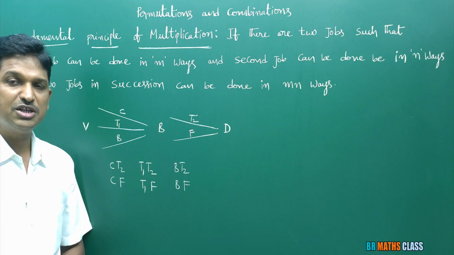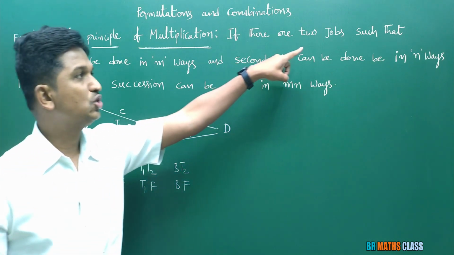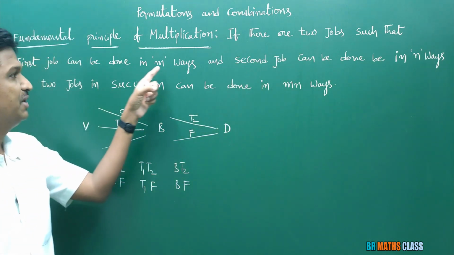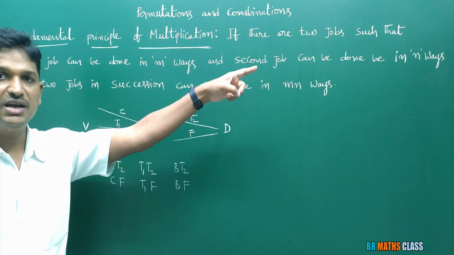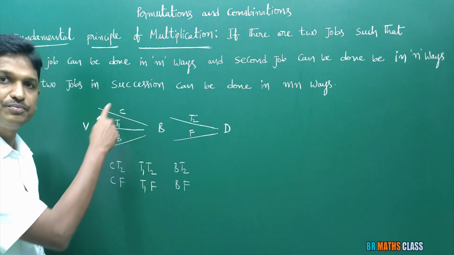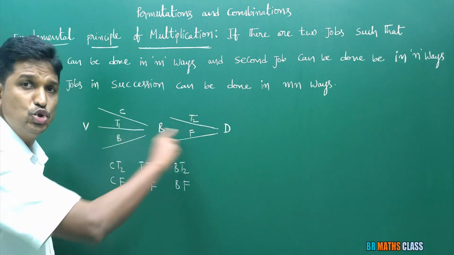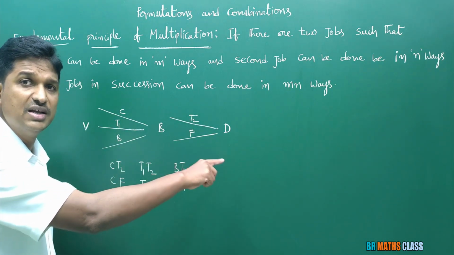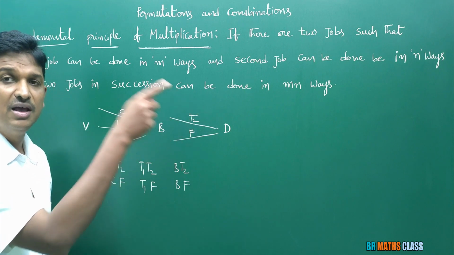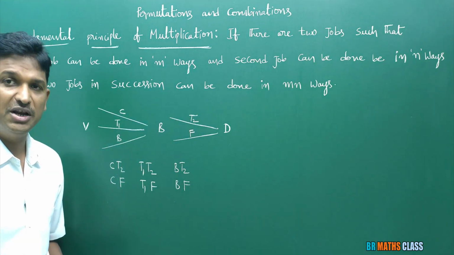What is the fundamental principle of multiplication? If there are two jobs such that the first job can be done in m ways, and the second job can be done in n ways, then the two jobs in succession, one after another, can be done in mn ways. That is the fundamental principle of multiplication.